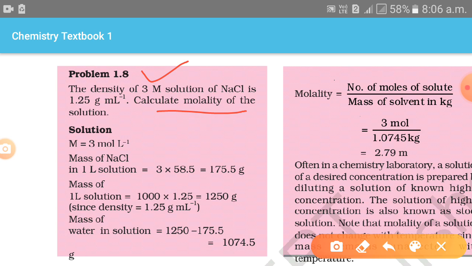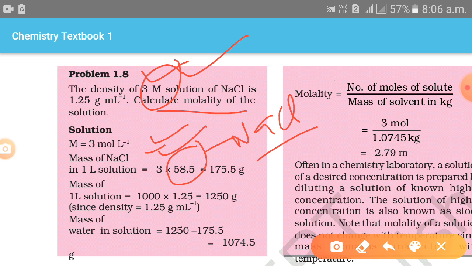Capital M is given, so 3 moles per liter are dissolved. The mass of NaCl is 3 × 58.5, where the molecular mass of NaCl is 23 plus 35.5, which gives 58.5. Since 3 moles are dissolved, we can say 175.5 grams